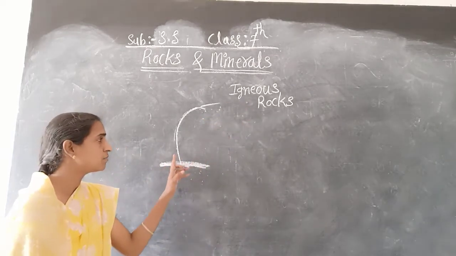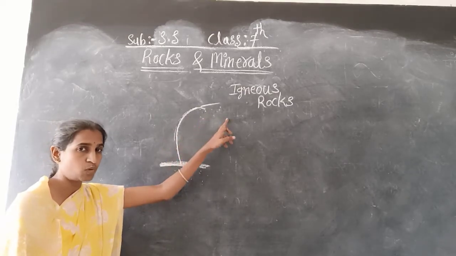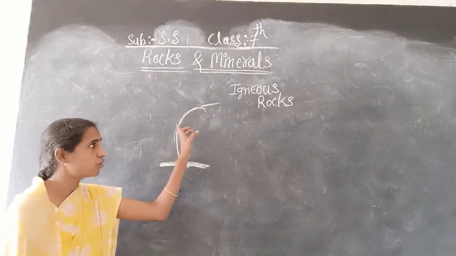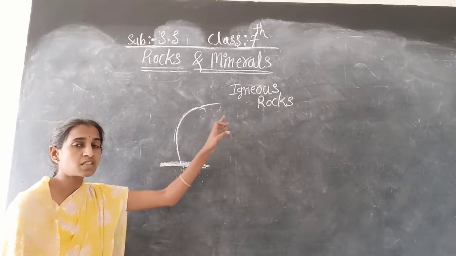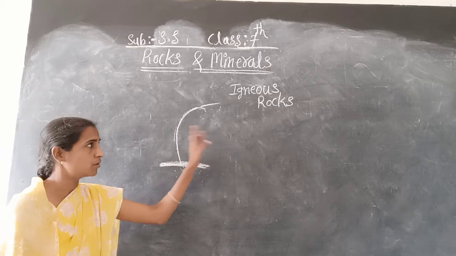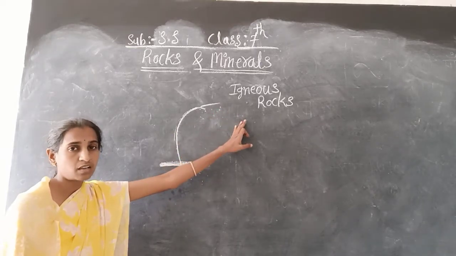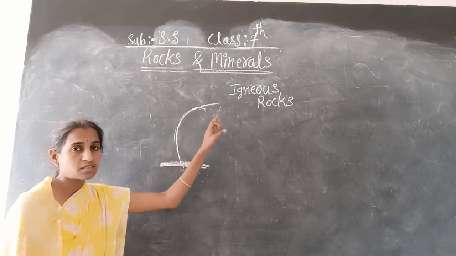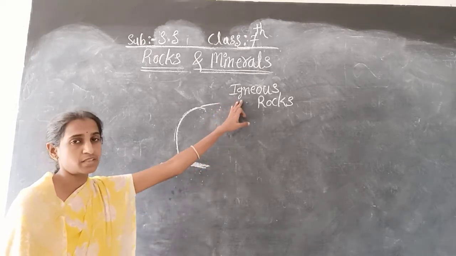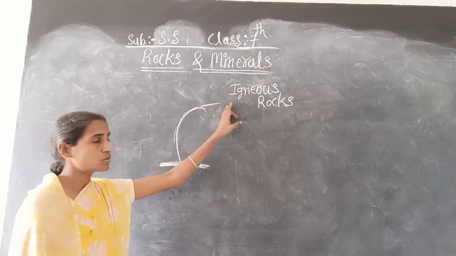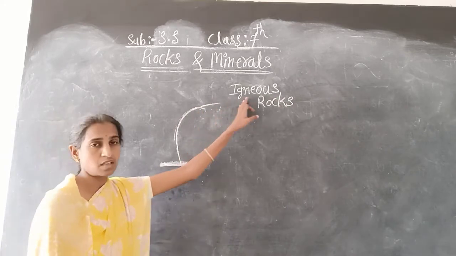When it comes outside, it cools and becomes solid only.